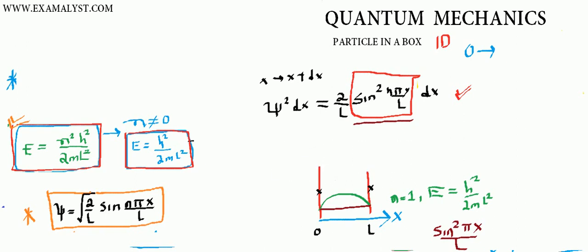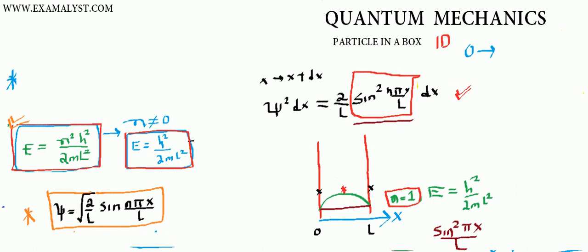So what is so special about this n equals 1? We have something very amazing about this n equals 1 probability. It says that if you do the measurement of finding the electron in the box, then for the electron which is in a state of n equals 1, most of the time the electron spends at the center of the box, because as you can see from the diagram, the probability is higher at the center.